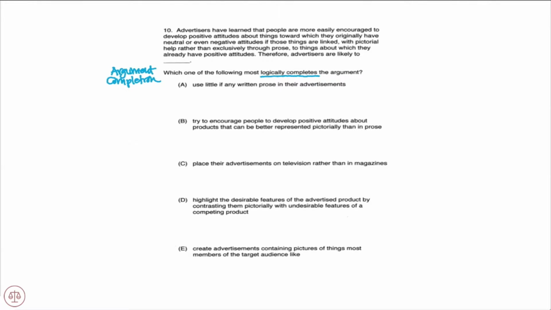So the idea here is that if I was advertising cigarettes, I would want to advertise them with something that people have positive attitudes about. So I would advertise cigarettes with pictures of a baby. Or better yet, maybe have a picture of a baby smoking a cigarette, then everyone's going to develop positive attitudes about cigarettes. That's basically the idea of this passage. So now let's go find the logical completion to what advertisers are likely to do based on that.